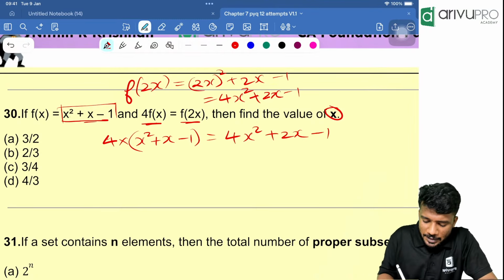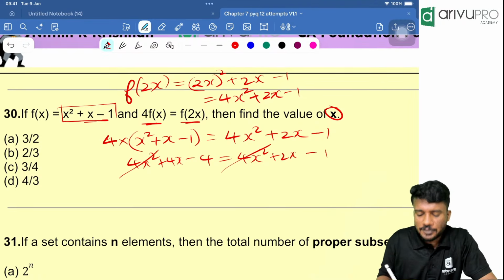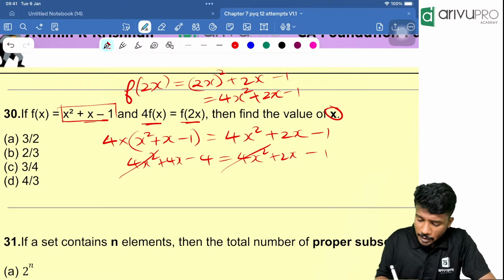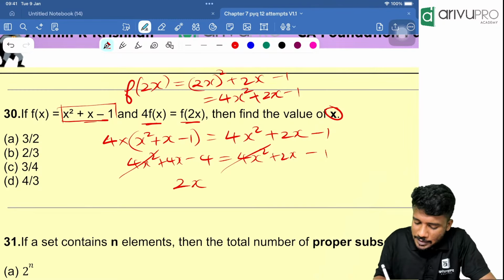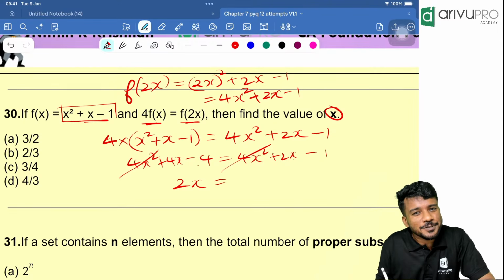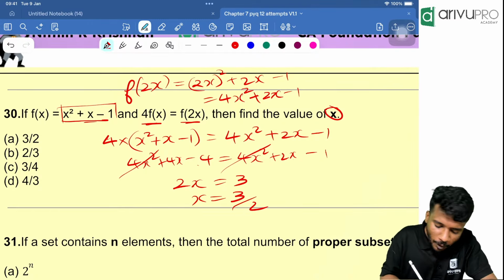Now people, open the bracket. 4x square plus 4x minus 4 equals 4x square plus 2x minus 1. 4x square cancel. Then 2x comes to this side. 4x minus 2x is how much? That is 2x. Then minus 4 goes to the other side, it will become plus 4. Plus 4 minus 1 is how much? 3. So x is equal to what? 3 by 2. Option A is the answer.